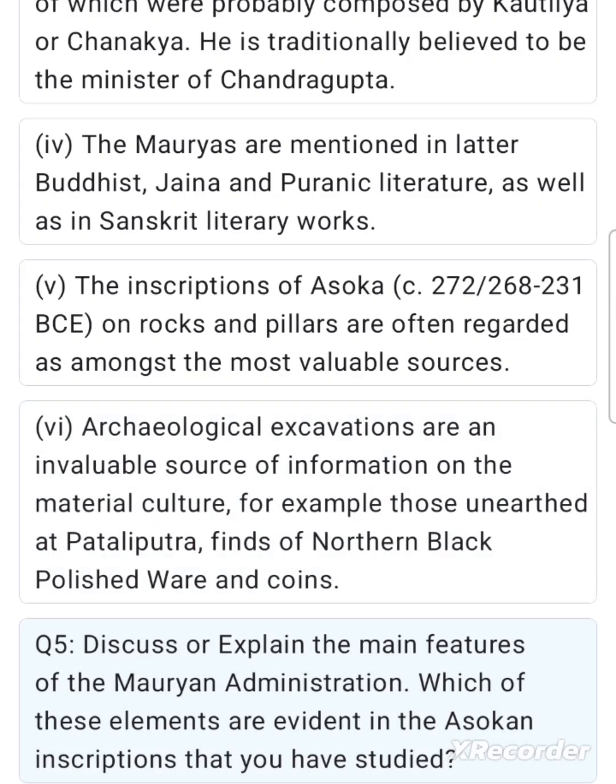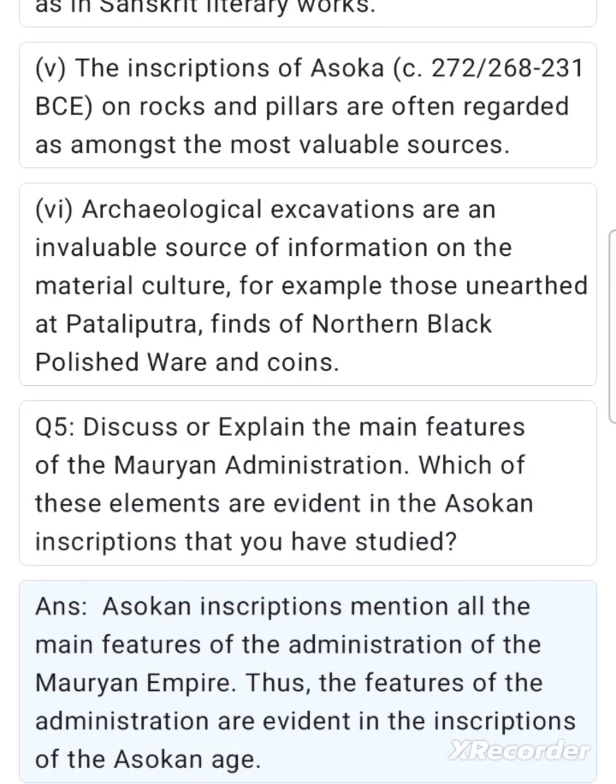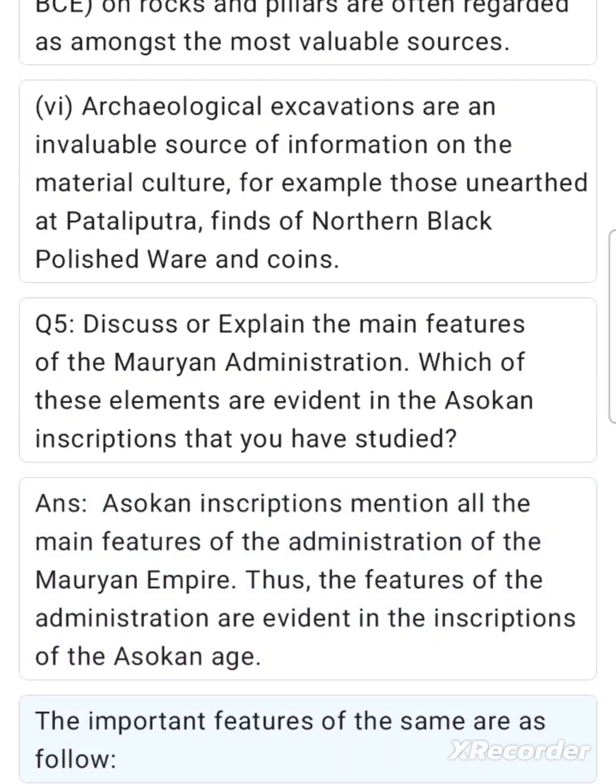Q5. Discuss or explain the main features of the Mauryan administration. Which of these elements are evident in the Ashokan inscriptions that you have studied? Ans. Ashokan inscriptions mention all the main features of the administration of the Mauryan Empire. Thus, the features of the administration are evident in the inscriptions of the Ashokan age. The important features of the same are as follows.